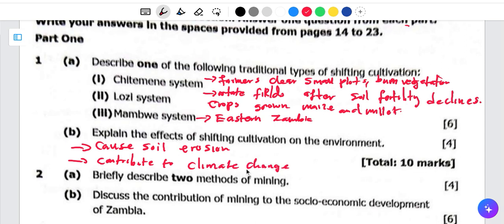Then apart from contributing to climate change, what else can we include? We can also include leading to deforestation.